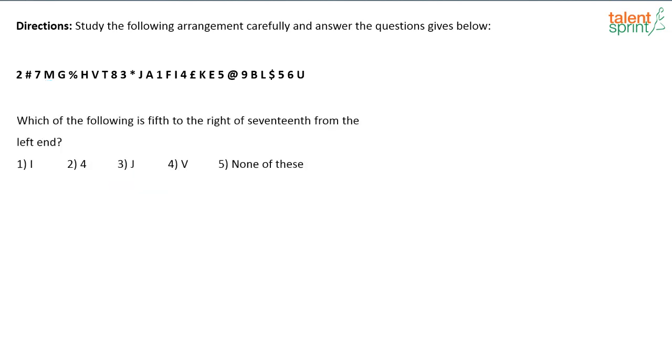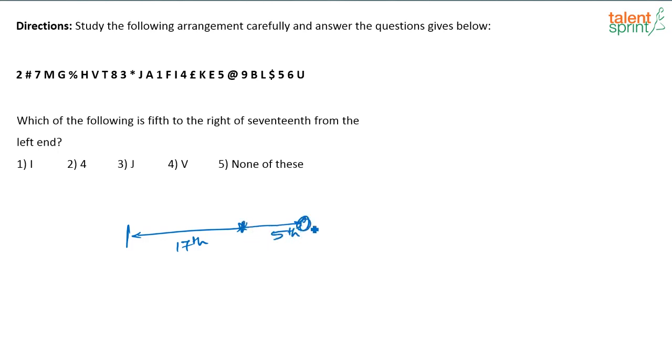Next one. Which of the following is 5th to the right of the 17th from the left end? So, if you see from the left end, 17th, we have to find out 5th to the right of this letter.